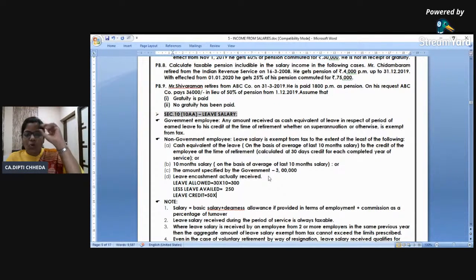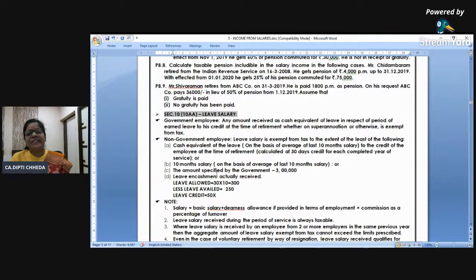So leave allowed. If you are watching this as a video and not live, pause. Those who are watching now also, later they can watch it again. Take a pause at this, take a screenshot and write down the note with all of you. It will be really helpful to you. Leave allowed as per 30 days. Leave availed actual 25 days or 45 days. Itni leaves to khatam ho gayi. And whatever leave is at the credit balance, 50 days, it will be the first bit.